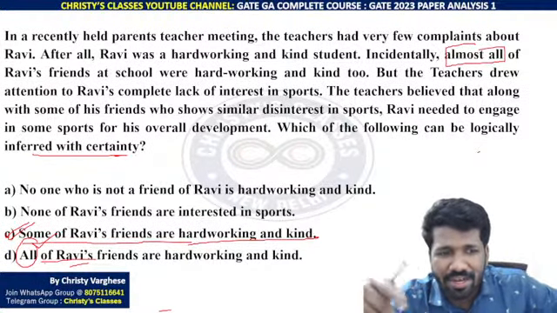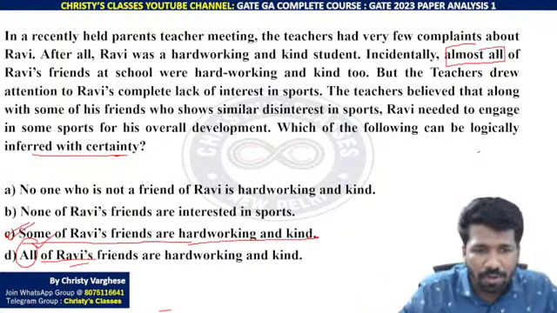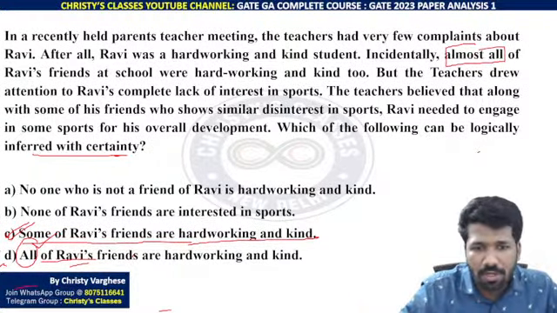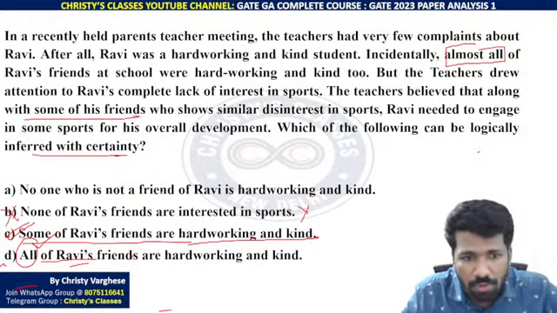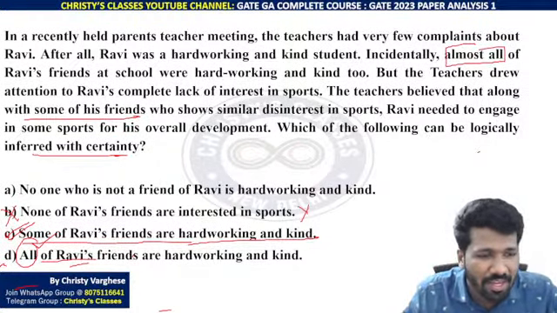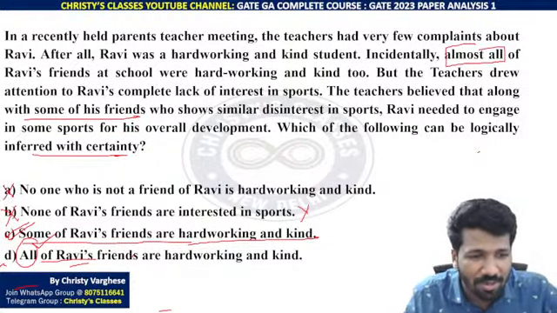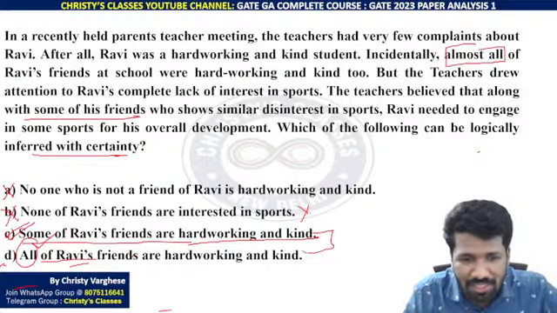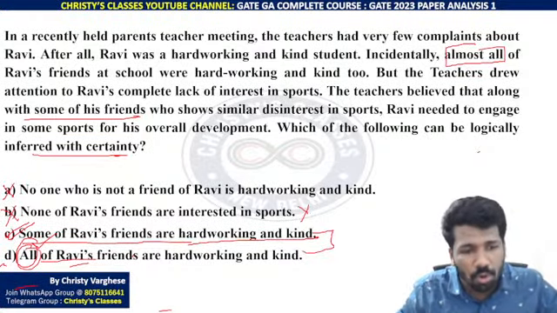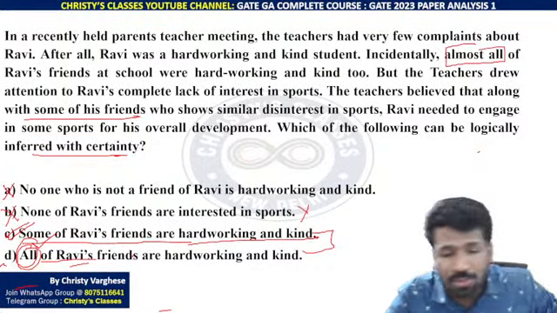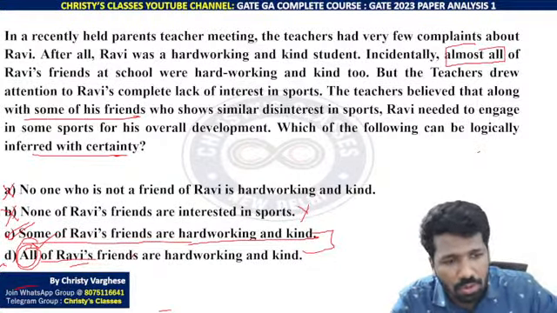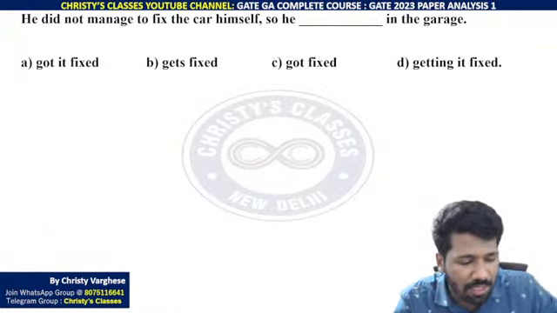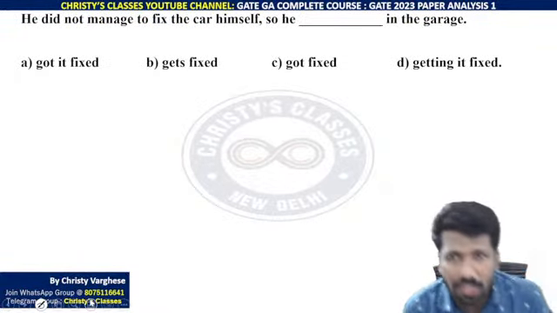So that sentence related question is not in the options. None of Ravi's friends are interested in sports is also wrong, because some of his friends is mentioned, so option B is also wrong. No one who is not a friend of Ravi is hardworking and kind. We don't know that, it is not mentioned in the passage at all. So C and D only chances are there. C is the better choice if option D is saying all of Ravi's. If option D is saying almost all, that is a better choice. So accordingly you can decide if it is almost all or some. Let the official question paper come, then only we will get the confirmation of what was there in the question paper.